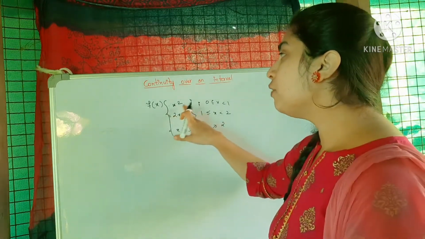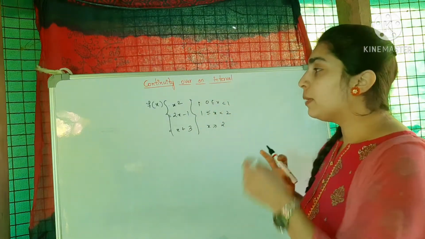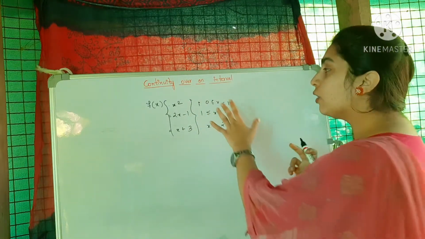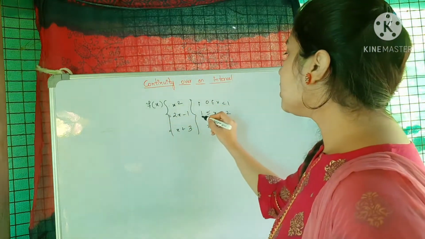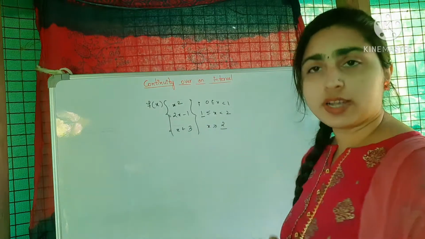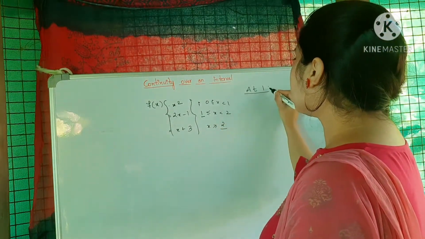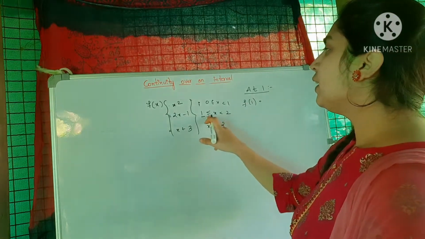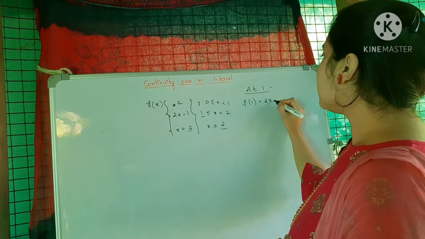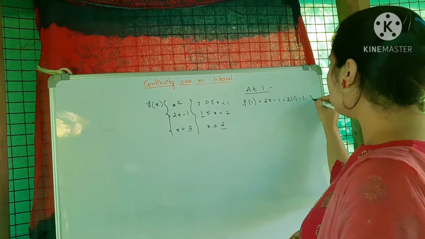I said every polynomial function will be continuous in its own intervals, but now we have to check the points where the function is changing its values. It is changing values at 1 and also at 2, so we will be considering 1 and 2. At 1, f of 1 is equal to 2x minus 1 where x is equal to 1, so 2 times 1 minus 1, that is equal to 1.